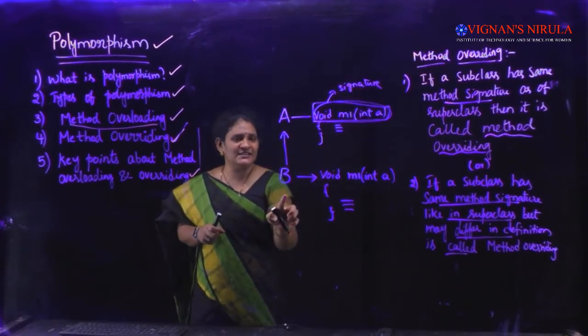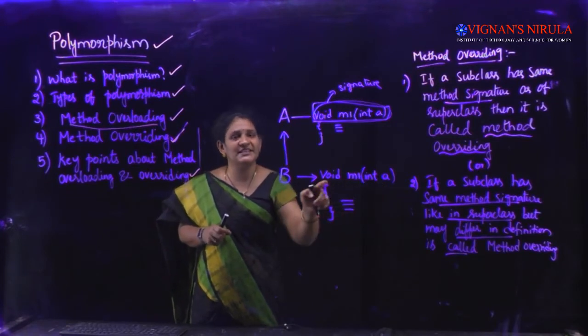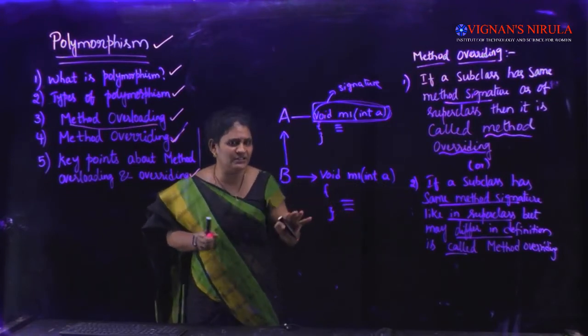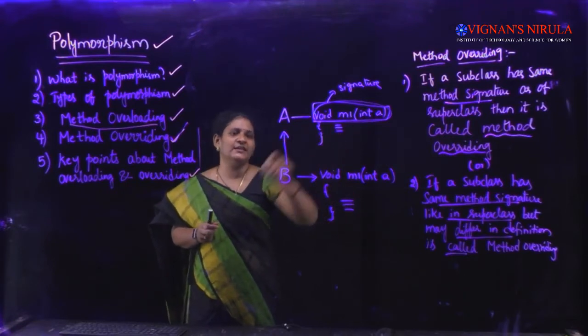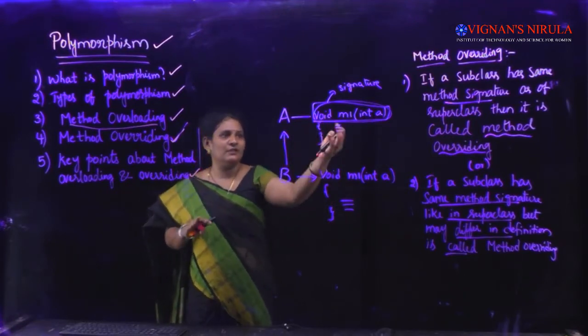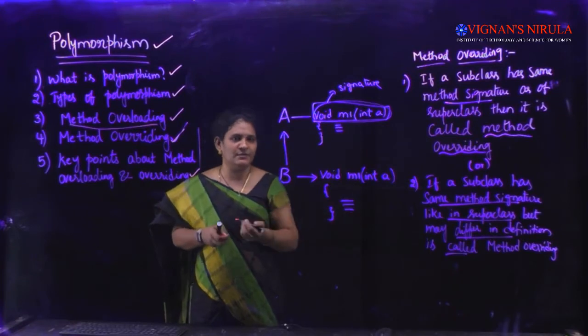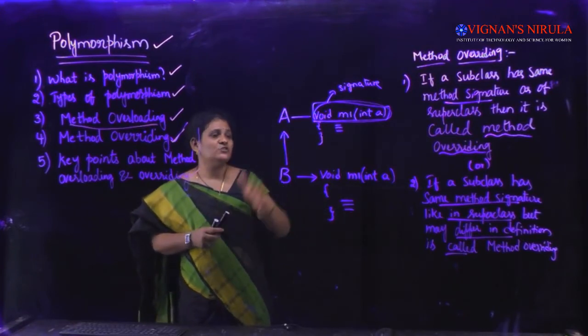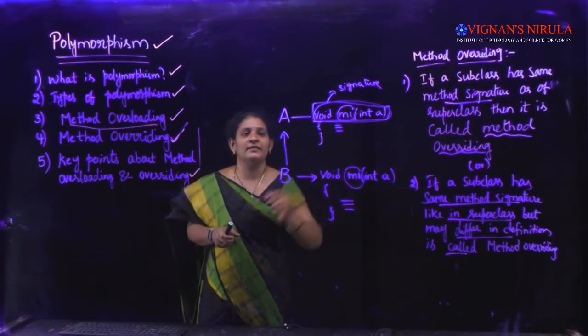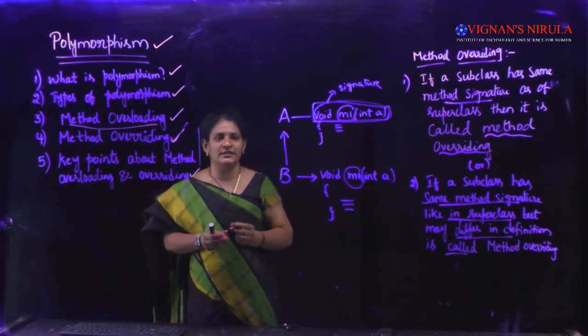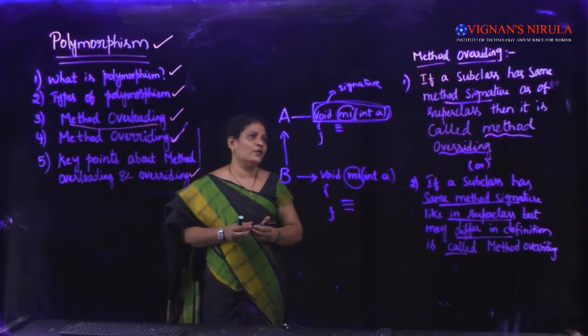In the subclass also the method signature should be the same as it is. There should not be any change in it. But there can be a change in the body. Inside the definition you can write whatever you like: here one type of definition and there another type. So here I can call m1 a method overridden. The m1 method has been overridden here. This is called method overriding.